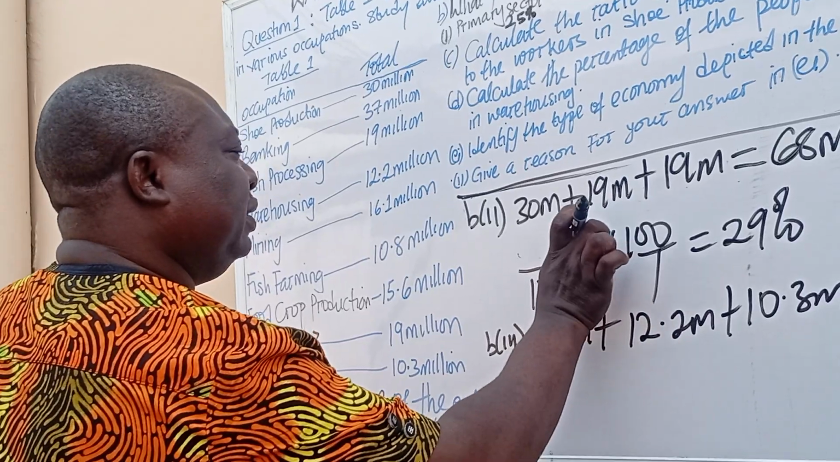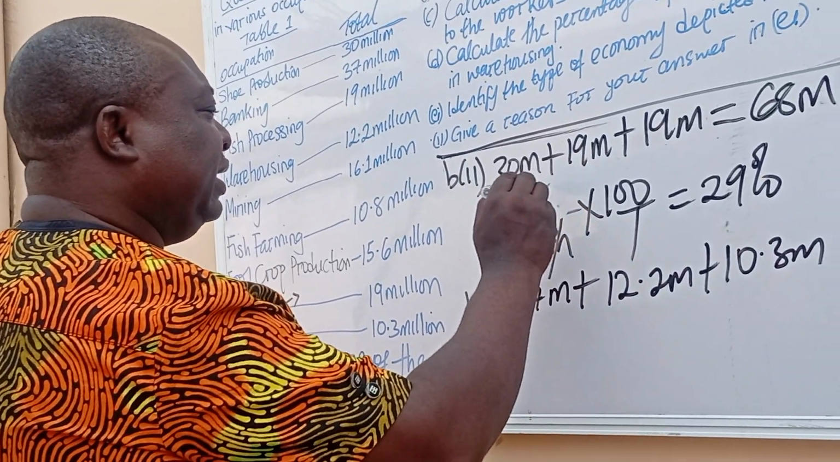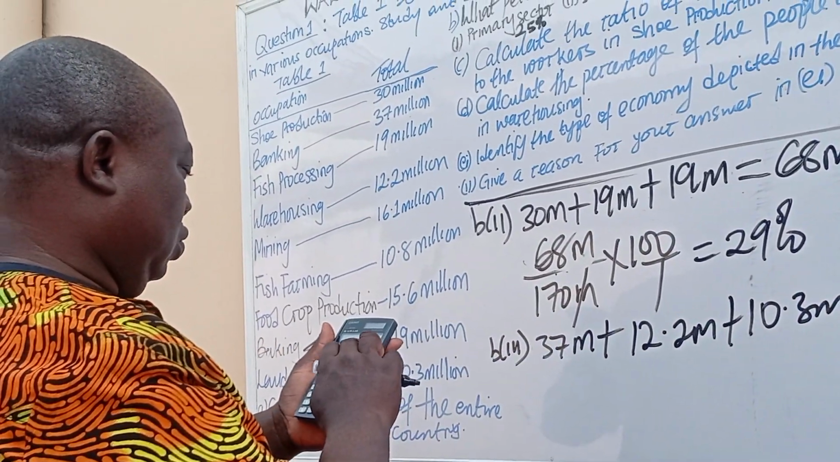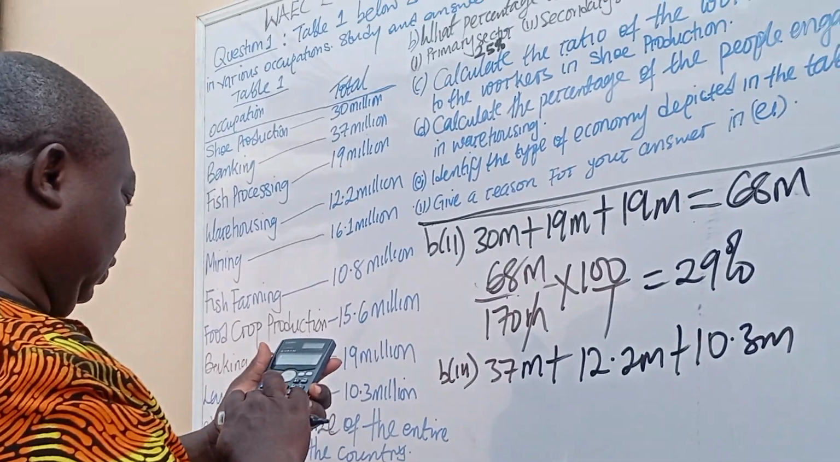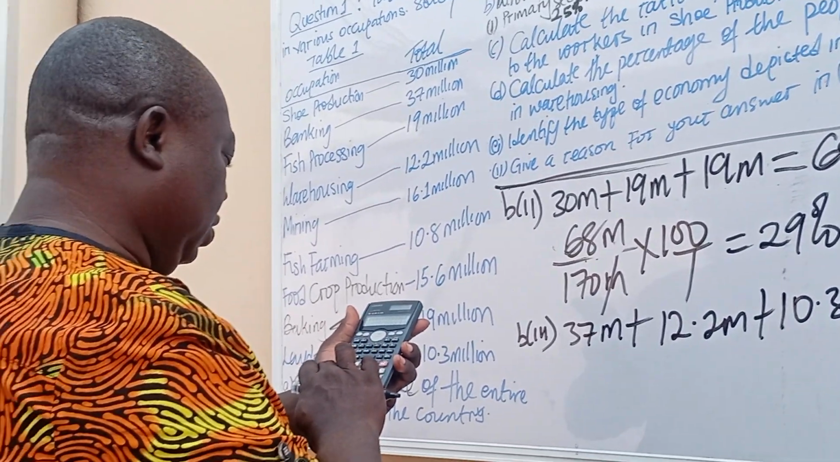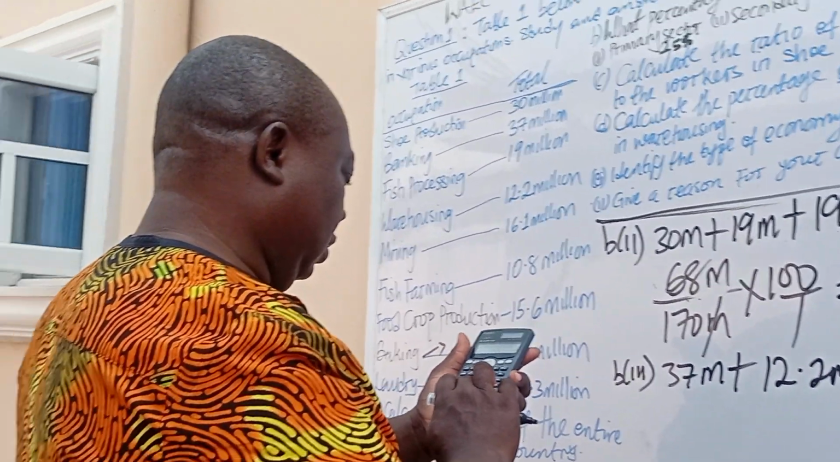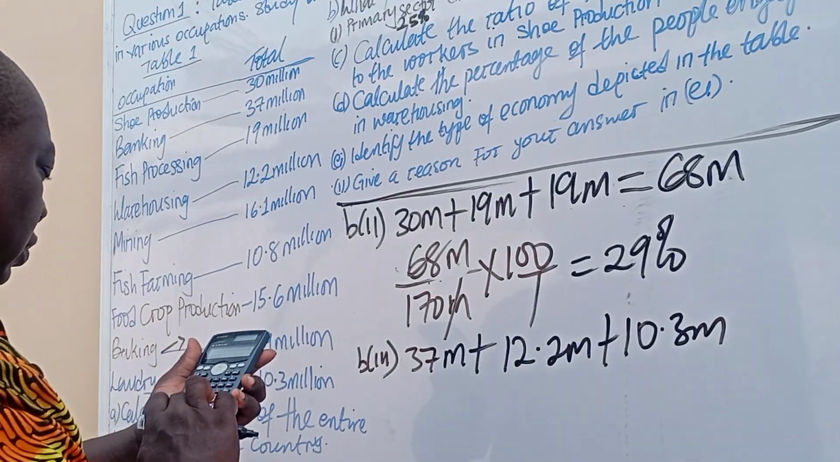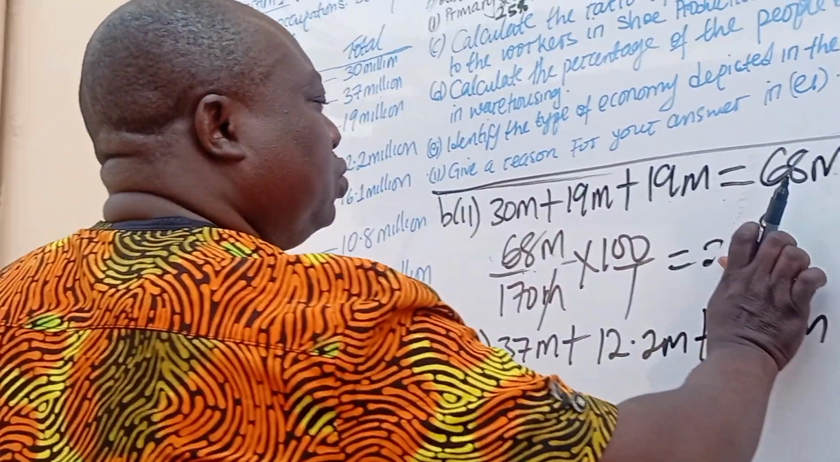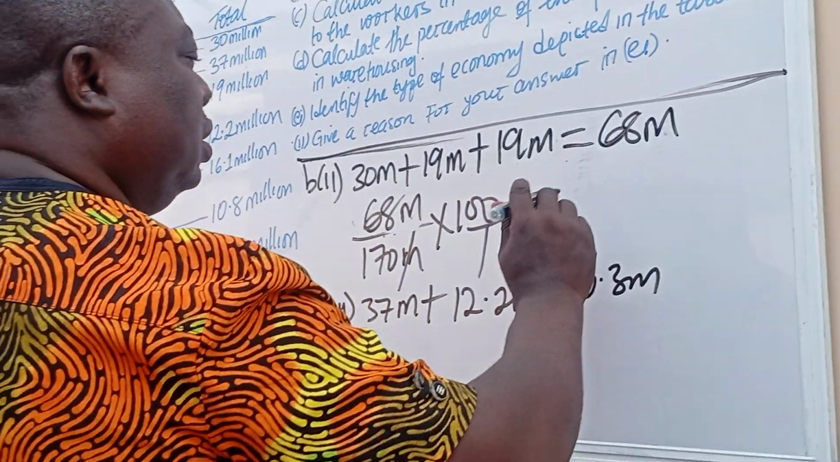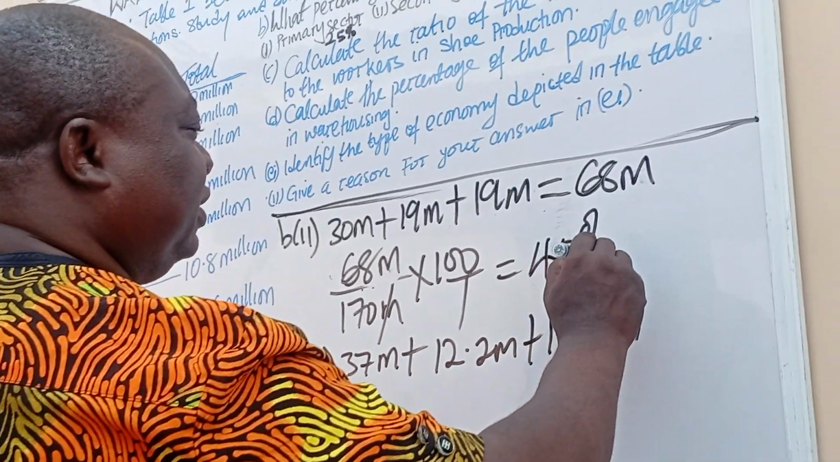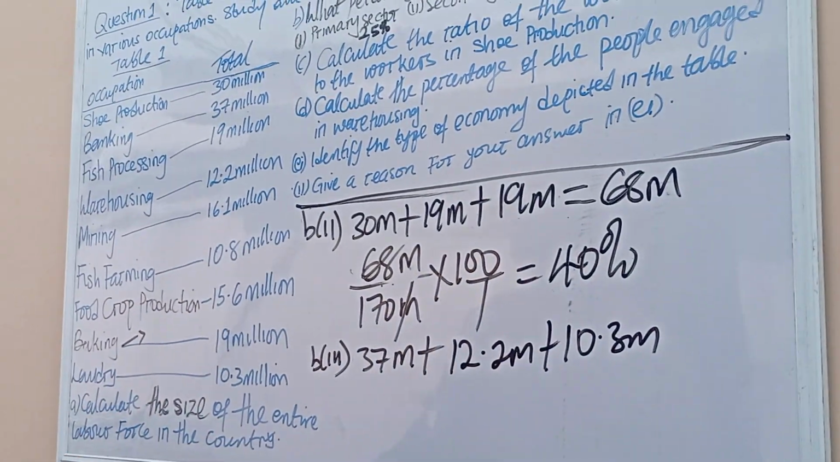There's a mistake here. 68 million. So it will be 68 over 170 times 100. Sorry for that. This is supposed to be 40%. Okay, so let's continue with this.